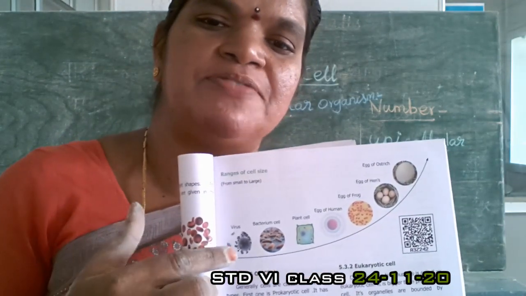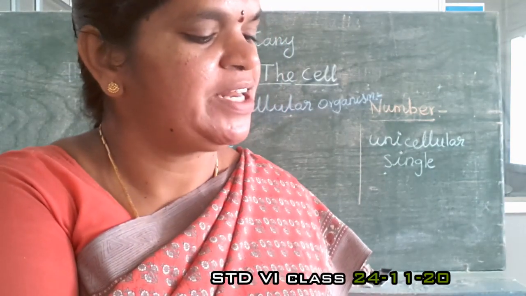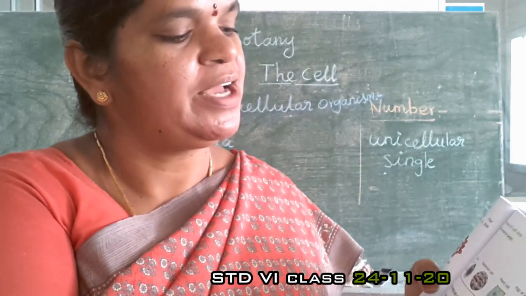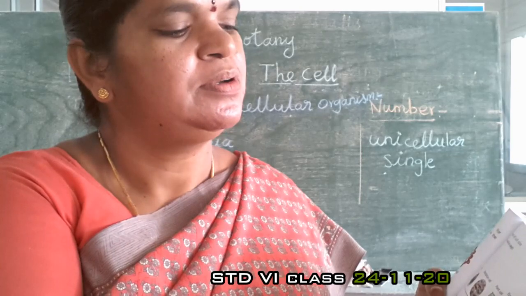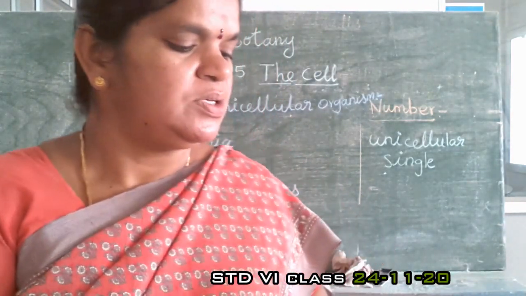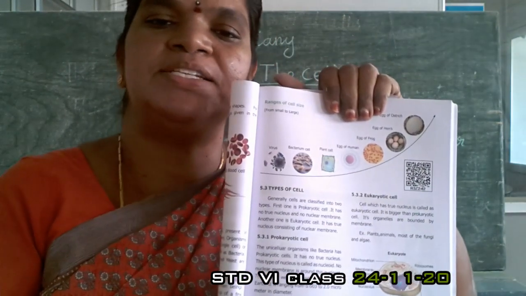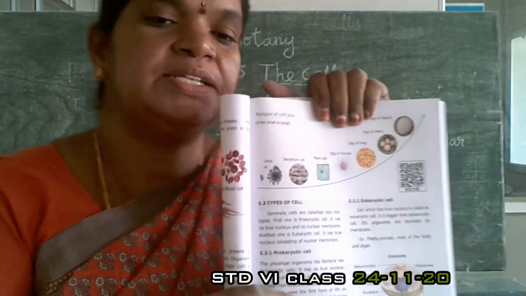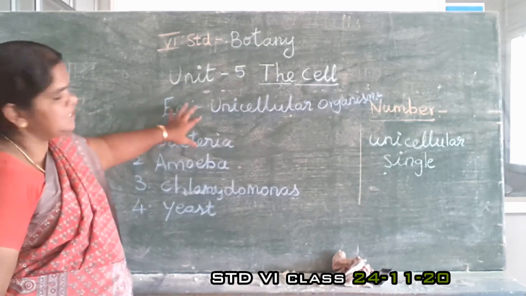See the first one, virus, second one bacterium cell, plant cell, egg of human, then egg of frog, egg of hen, then egg of ostrich. So the size of the cell is different for each and every organism. A unicellular organism has only one cell.